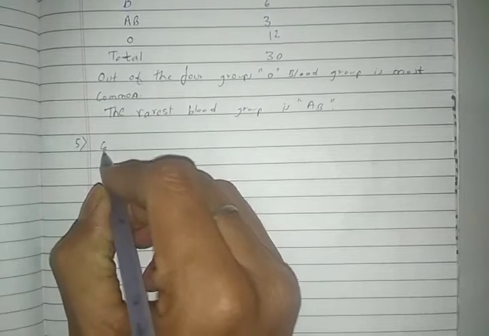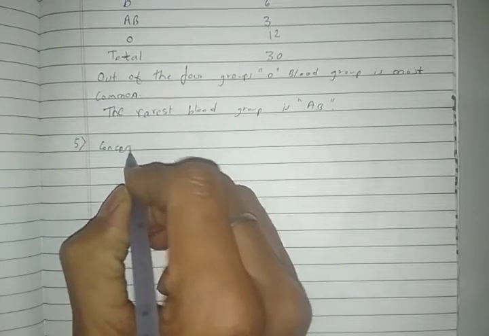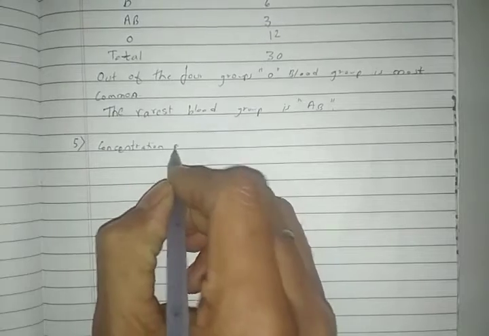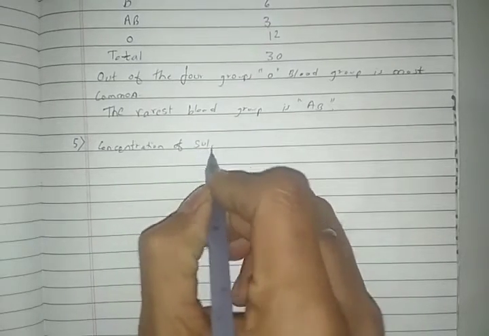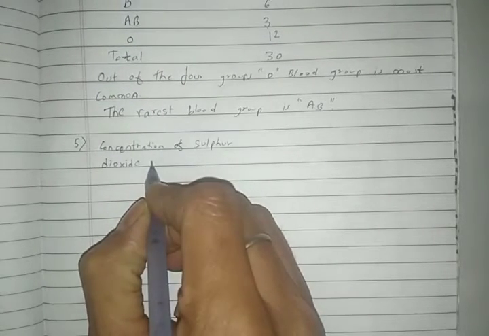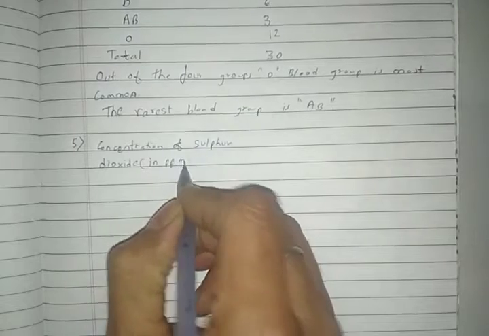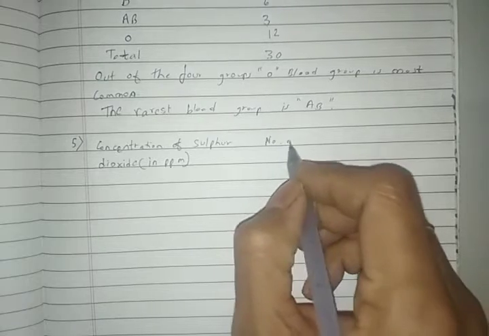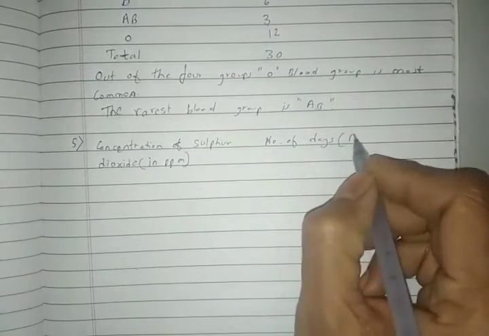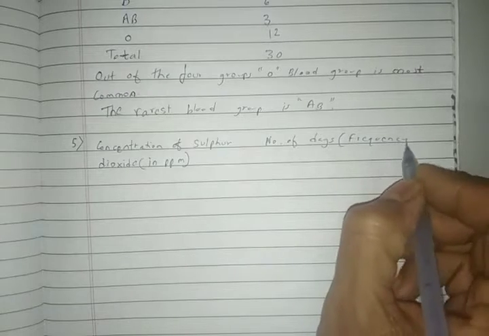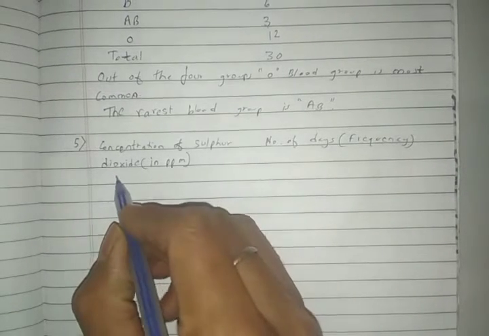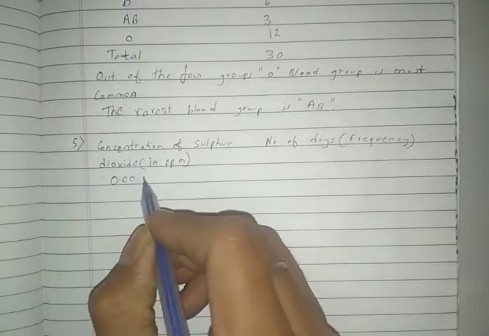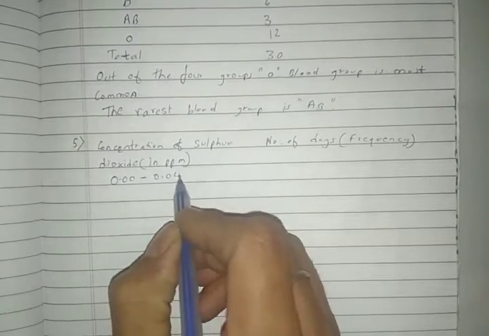First, the column comes of concentration of sulfur dioxide, that is in ppm, parts per million, that is a unit, and here these are the number of days, that is the frequency. Now they had given you have to start from 0.00 to 0.04. This hint they have given.